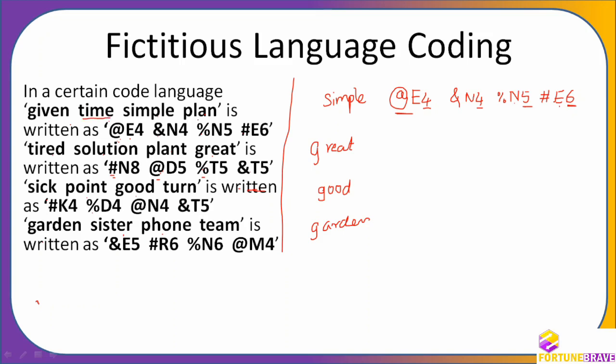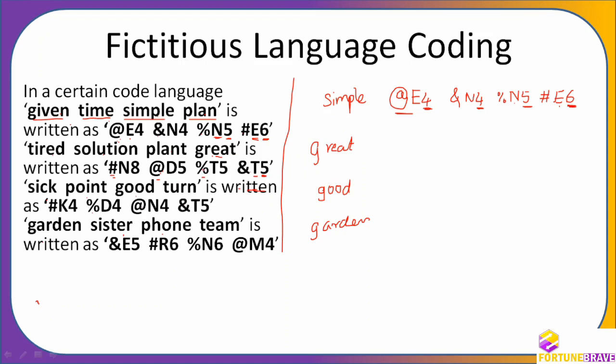There are 4 letters here, 4 letters here, 5 letters here, 6 letters here. So simple can be 6 letters here. So this can be the number of letters. That is what I can make out. Next, when you see here 4 letters, one word, another 4 letters, and 5 letters, one word. I'll take the 5 letters one. If I see this 5, then the last letter is coming here. Simple, I and E is coming here. Can you make this out in great? Here also you can see 5 letters, and 5 is coming here. T is coming here.